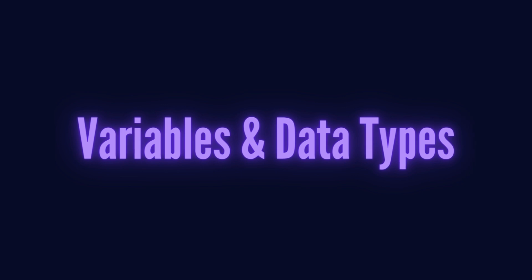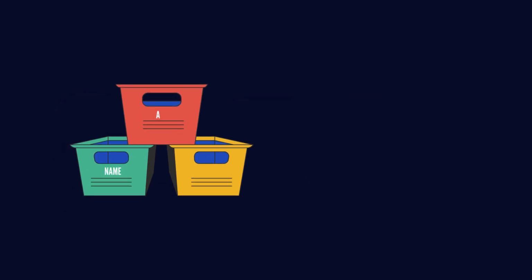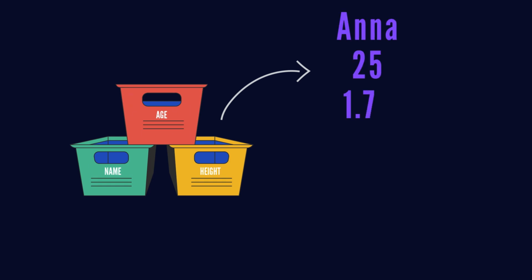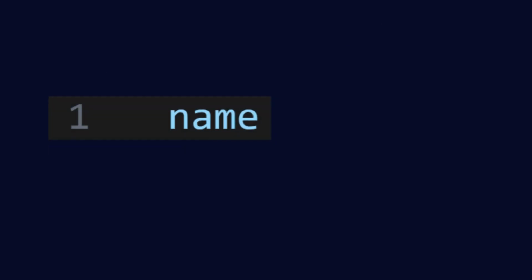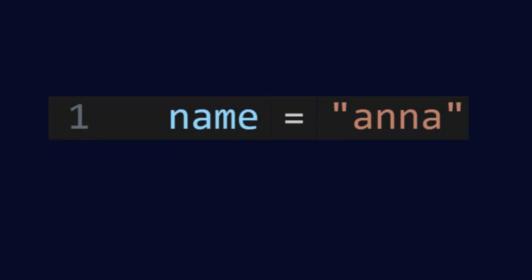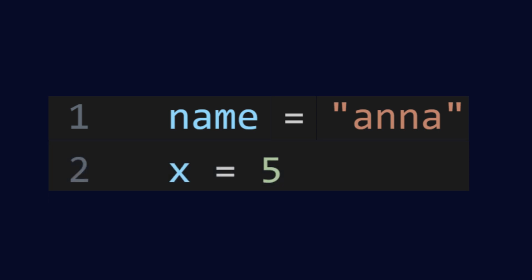Let's start with variables. In Python, variables are like labeled storage boxes where you can keep information. They're incredibly useful because they allow you to save values that you might need to reference multiple times in your code. Creating a variable in Python is as simple as typing a name, adding an equals sign, and then putting in the value you want to store, like this. Here, x is our variable that holds the number 5, and name is holding the text Anna.